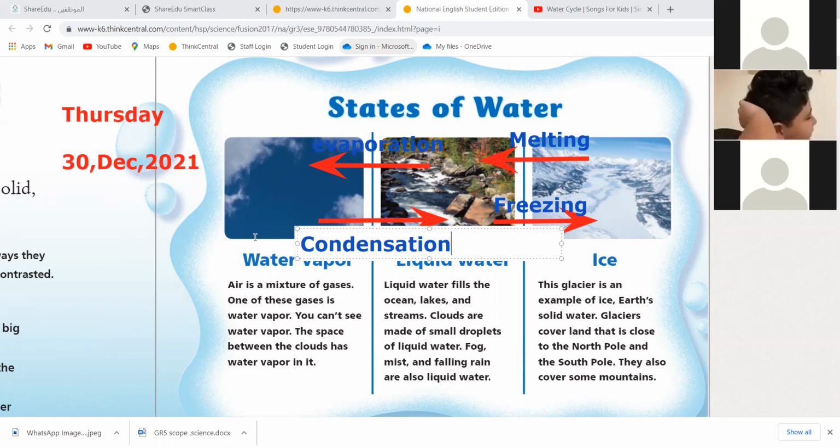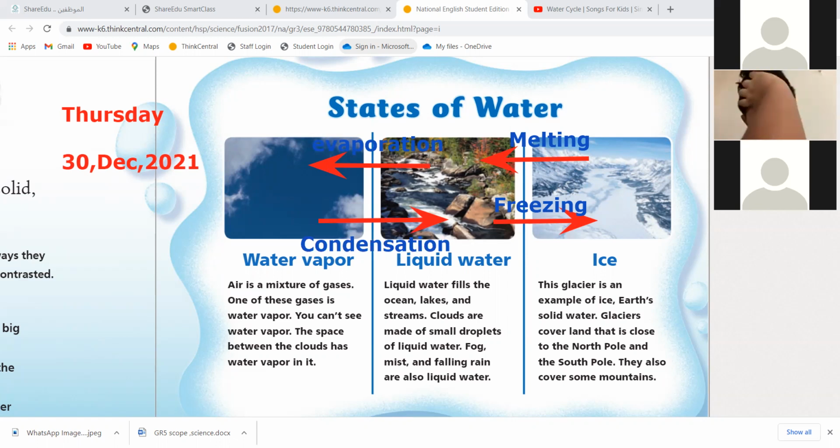Excellent. So water vapor, when it loses the heat, will be droplets of water. So it will be liquid. This is condensation. Evaporation is very hot. The steam is very hot. That's why the water turns to gas.